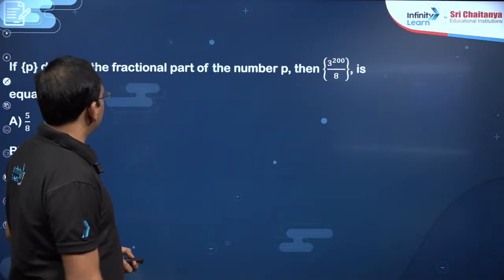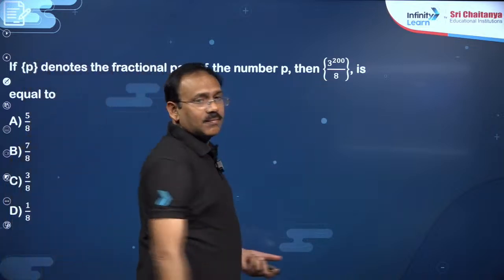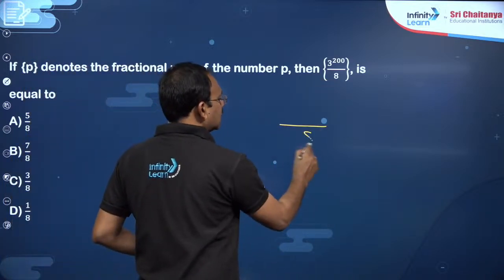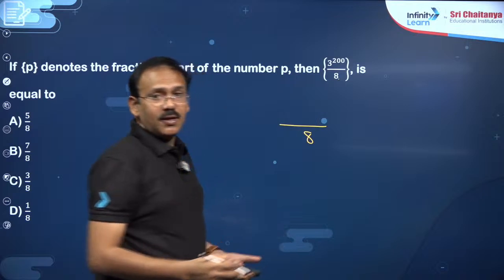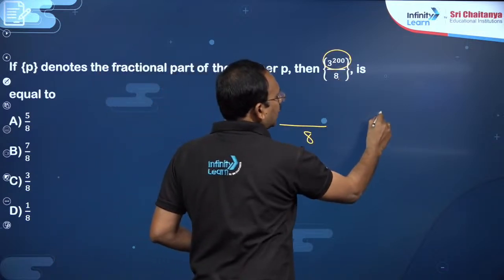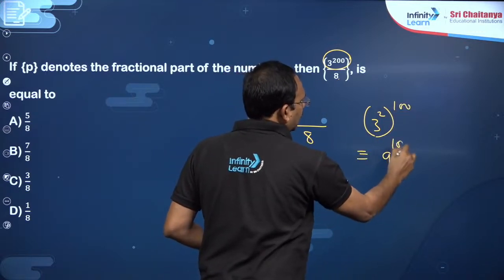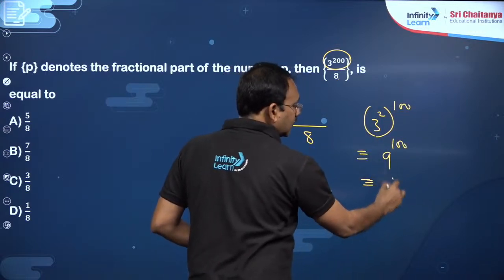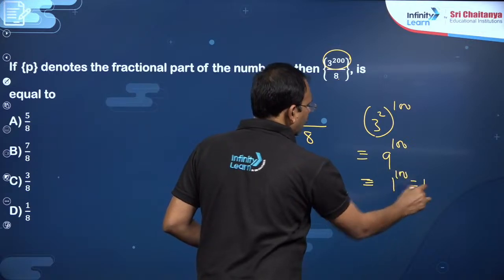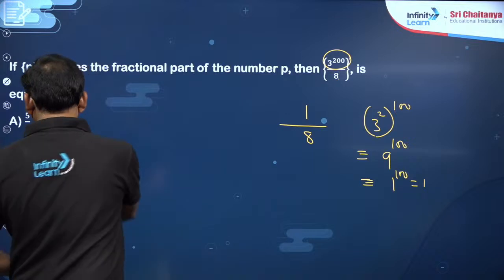Okay. Next question, dear students. You see, this kind of question is very familiar. For the fractional part of such a number, the answer will be the same number, and the numerator will be the remainder when this is divided by 8. 3 power 200, you can write as 3 square power 100, which is nothing but 9 power 100. Replace the base with the remainder, 1 power 100, which is 1. So 1 by 8 is the fractional part of this, dear students. So you will get 1 by 8. In this way, you can also do the problems related to the remainder theorem.